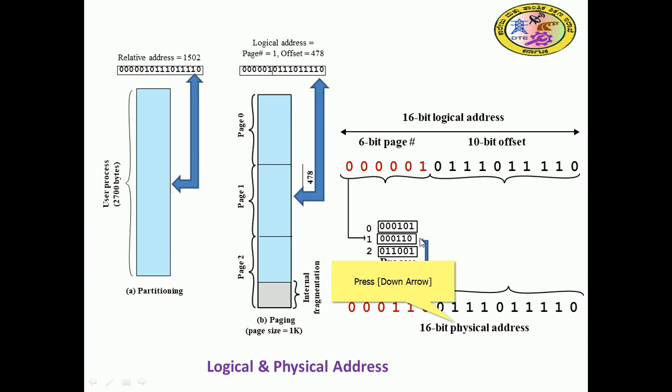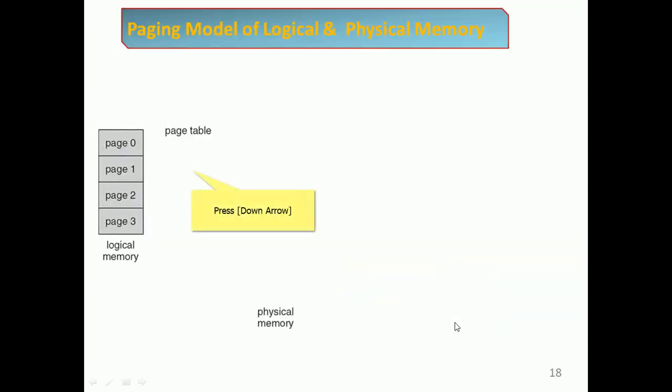So the page bit will be taken and go to the page table. There you can draw the corresponding entry, what we call the frame number. That frame number will help us compute the physical address. So that 16-bit physical address we are able to obtain. Let's continue the paging model for logical and physical memory.